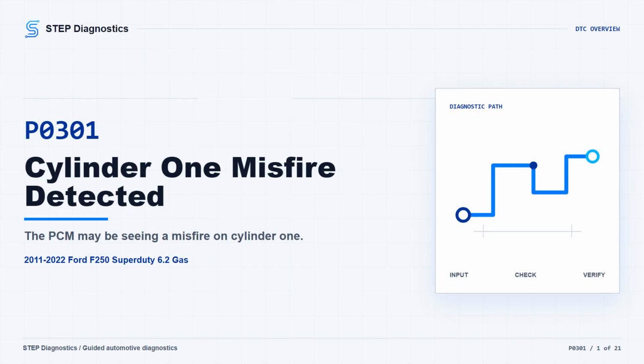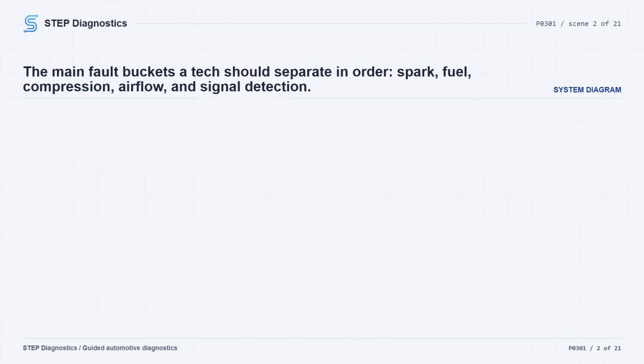On this 2011 to 2022 Ford F250 Superduty with the 6.2-liter V8, P0301 means the PCM has detected a misfire on cylinder 1. The truck may run rough, shake at idle, hesitate under load, or set the MIL. If the MIL is flashing, treat that as a catalyst risk misfire and don't keep loading the engine.